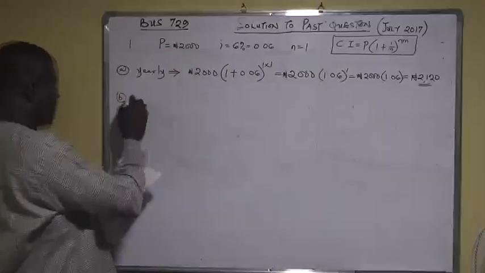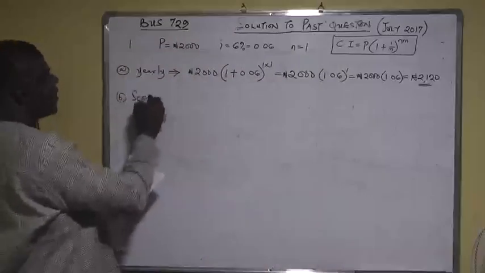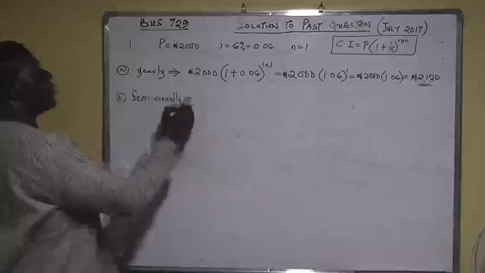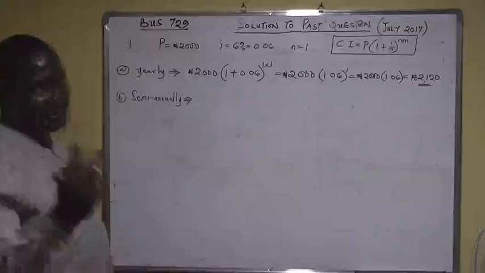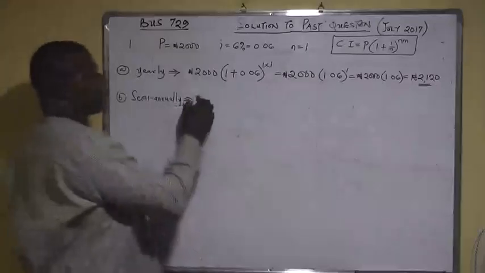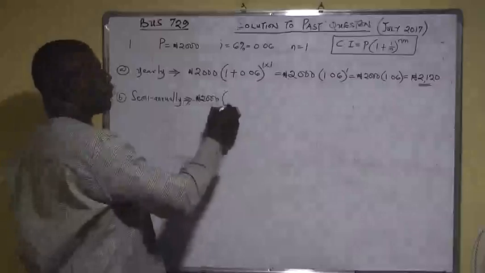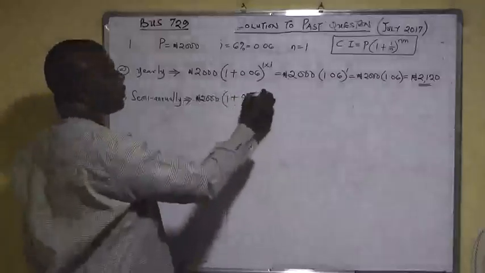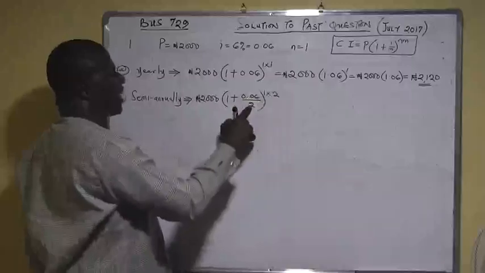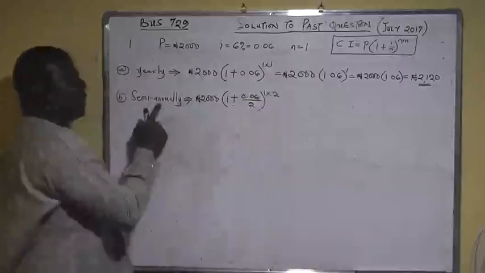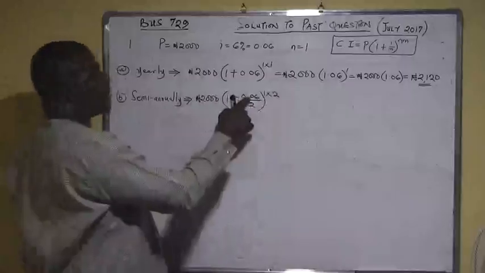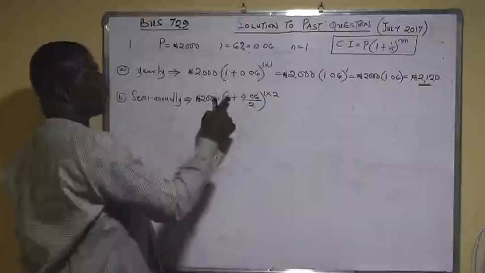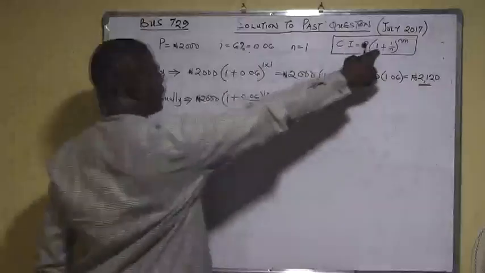The next one is semi-annually. Now, when you say semi-annually, it means the interest is paid twice in a year. So that's 2,000 into 1 plus 0.06 divided by 2 raised to power 1 times 2. Where did I get this 2 from? Because it's semi-annually, twice in a year. Where did I get 0.06 from? It's from the question. And the 1 is already in the formula.